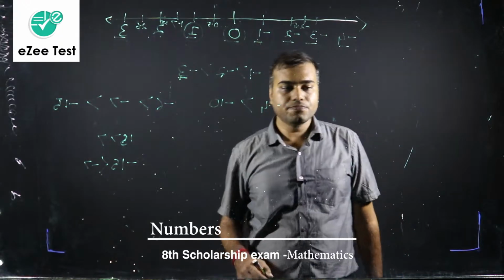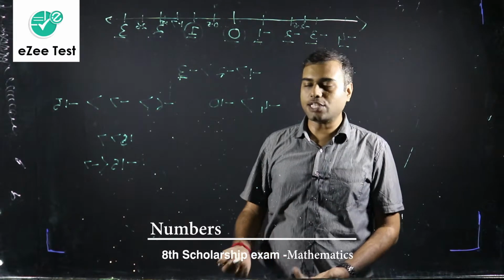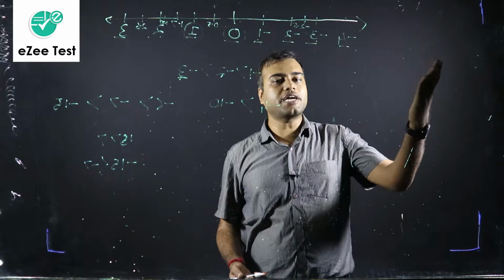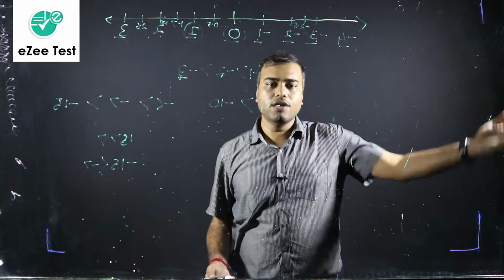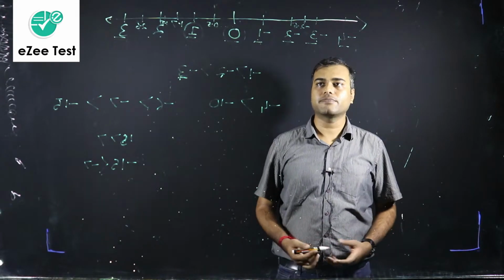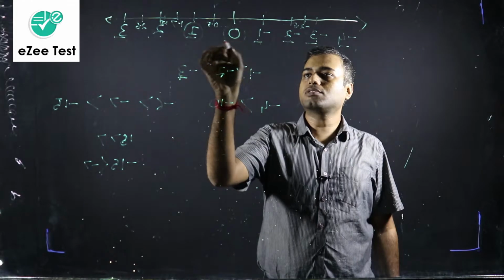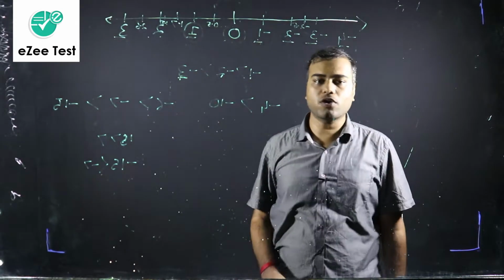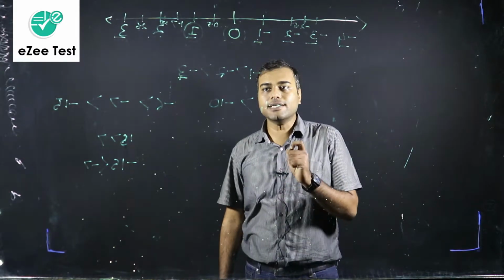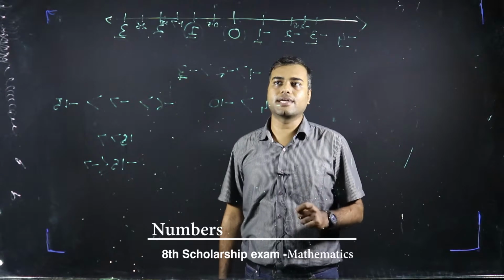Then next, which is the smallest negative integer? Same reasoning as natural numbers and whole numbers. Negative integers on the left side will go on and on. We cannot think about any smallest negative integer. Now the next point, what about 0? Is 0 a negative number or a positive number? Please note that 0 is considered neither positive nor negative.